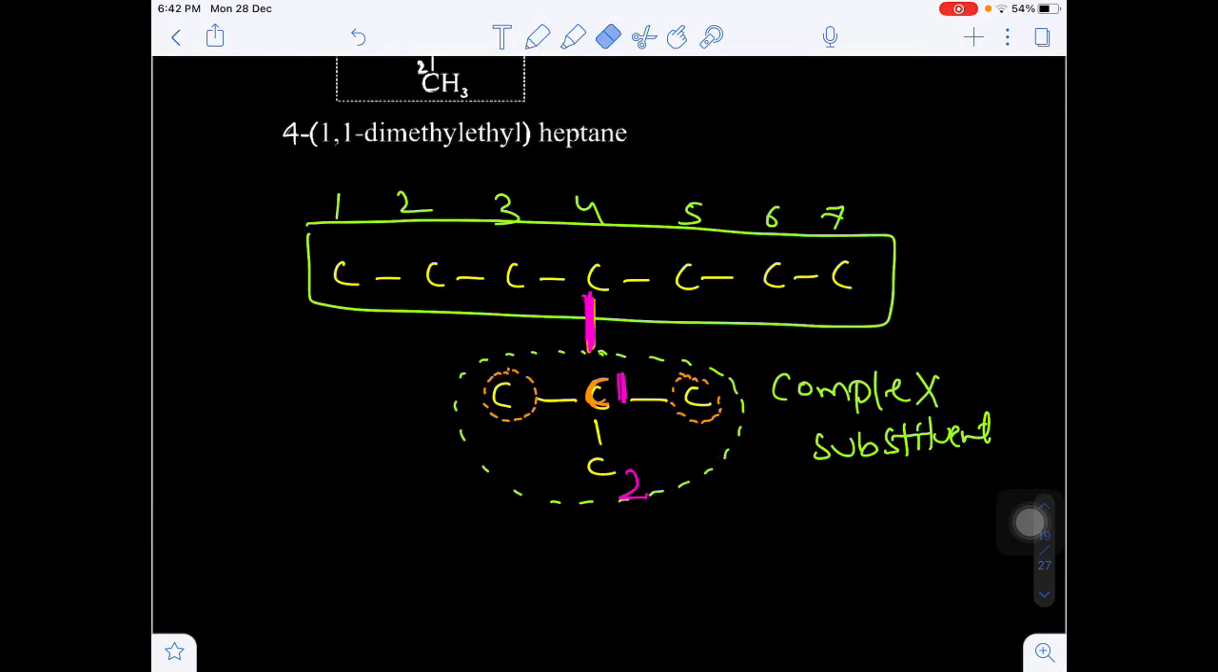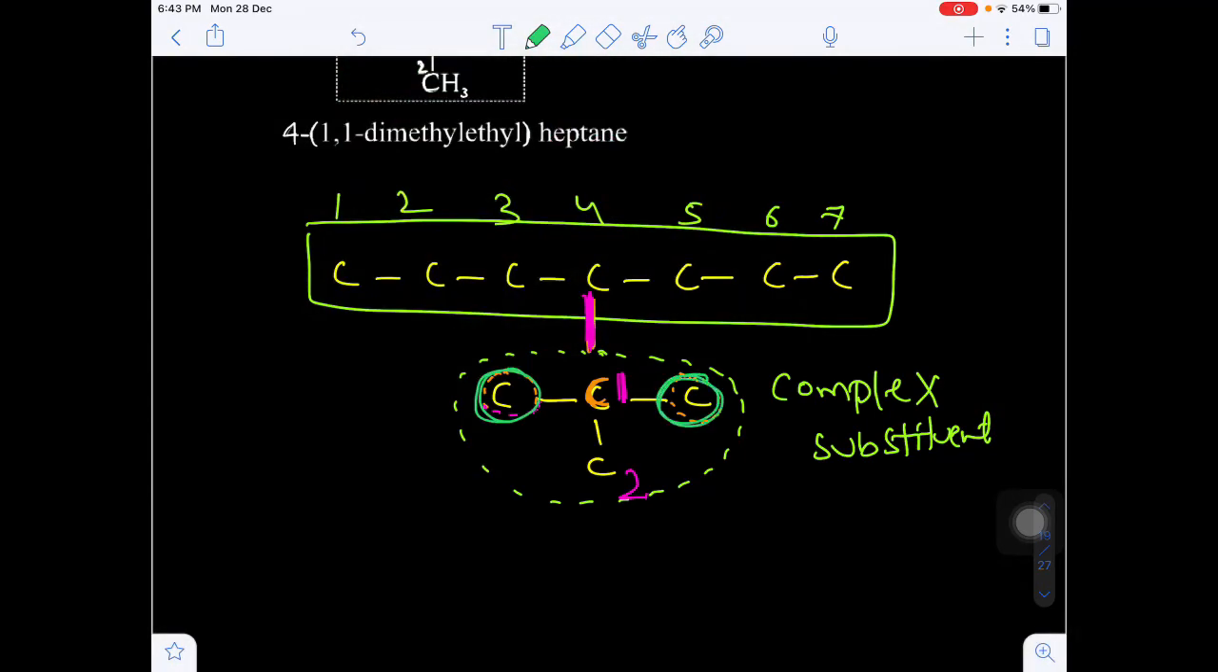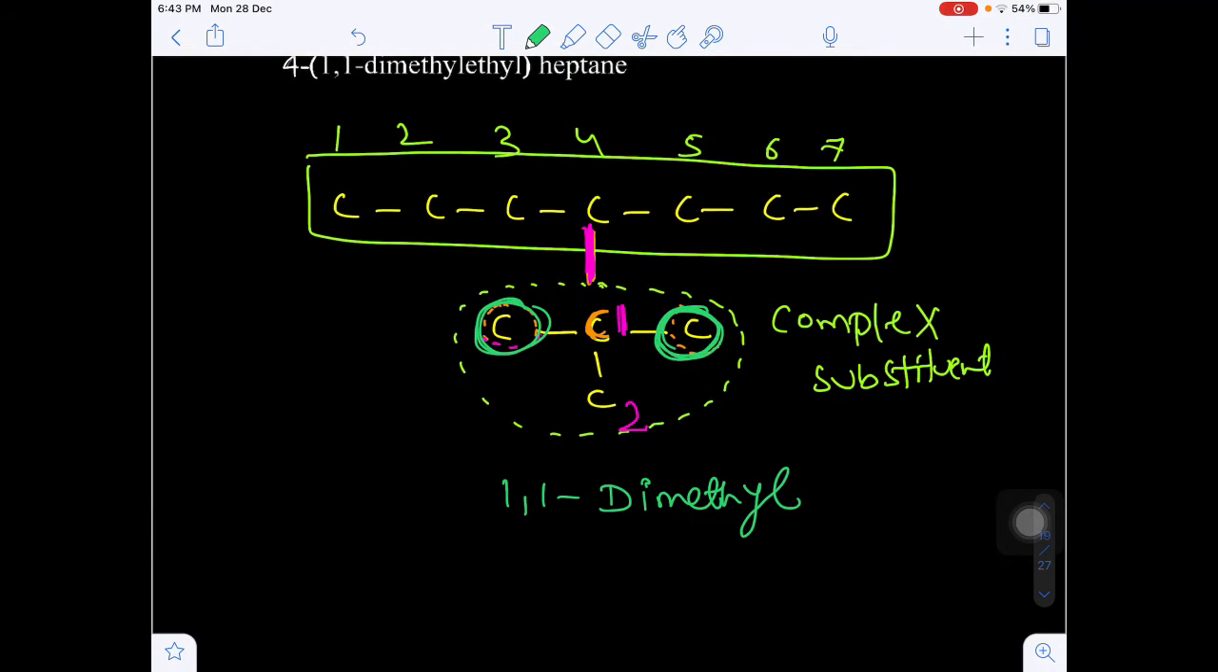That means in this complex substituent, 2 carbons are in the straight chain and 2 carbons are in the branches. So this is the branching carbon, that is the side carbon. Are you getting my point? Now here these two are substituents in the substituent. So they are methyl. So 1 comma 1, I am writing dimethyl. On the first carbon of the side chain there are 2 carbons present. They are known as methyl. So 2 methyls are there, 1,1-dimethyl.